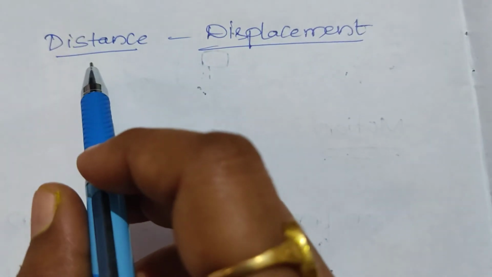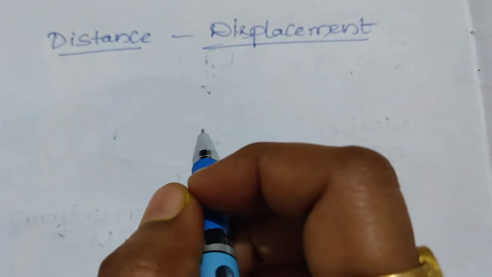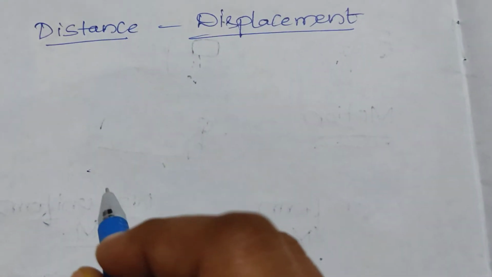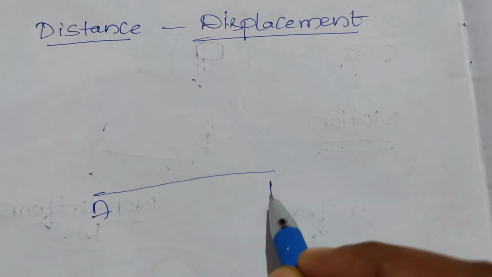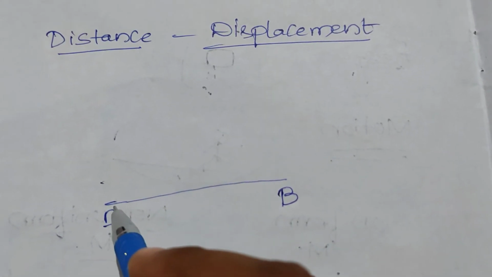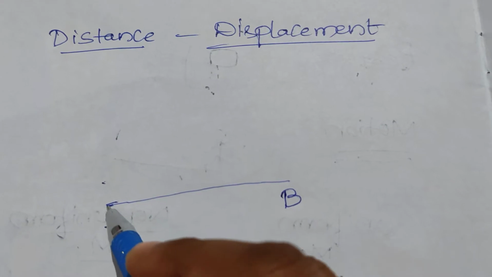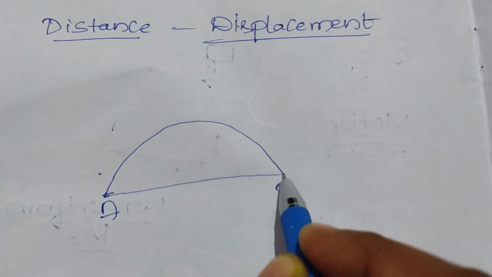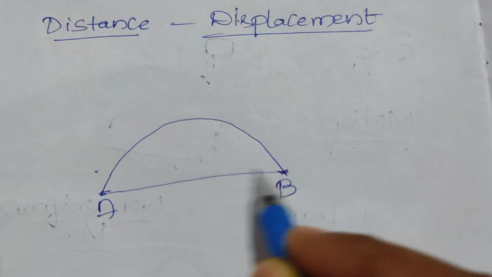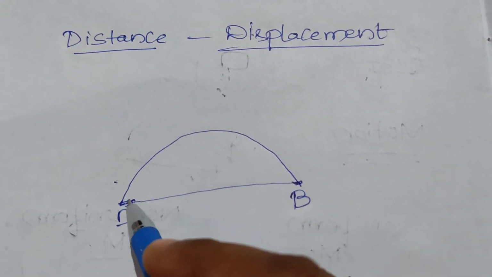Next topic, we'll see distance and displacement. For example, a ball is thrown from a point A, and it will reach point B, taking a path like this.